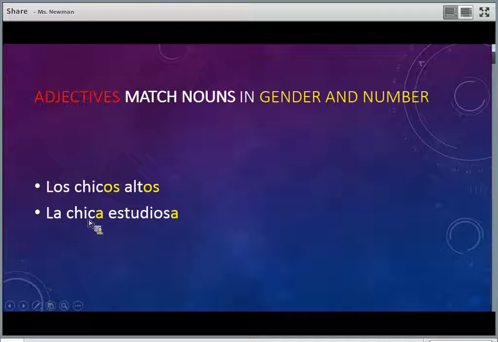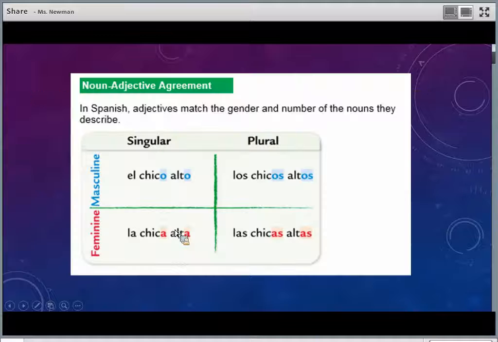Again, here's la chica estudiosa, so it's matching it in singular and feminine. If this was a boy, we would say el chico estudioso, so it'd match it in masculine. Okay, here's a chart. You can see the difference here. El chico alto, la chica alta, so these are the singular, masculine versus feminine, and plural, masculine versus feminine.